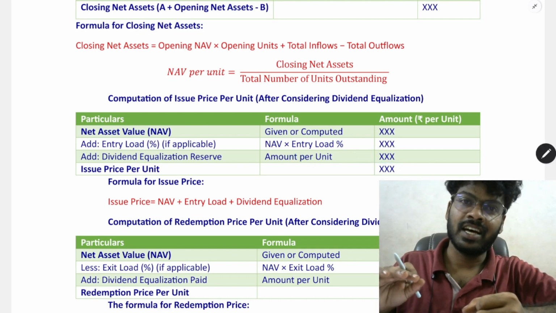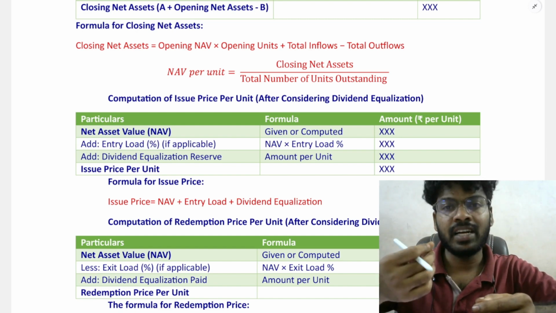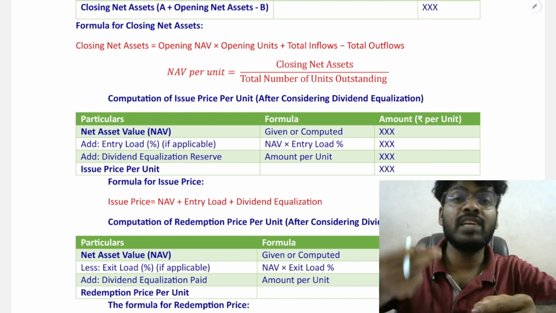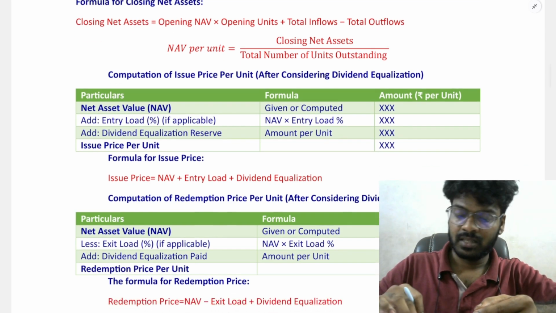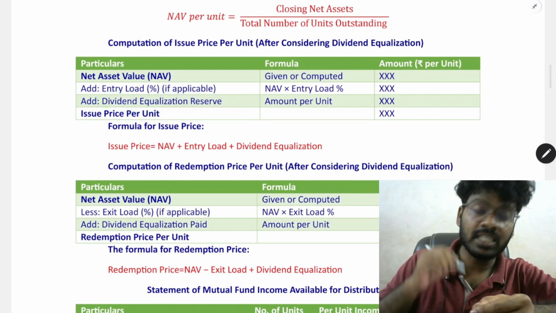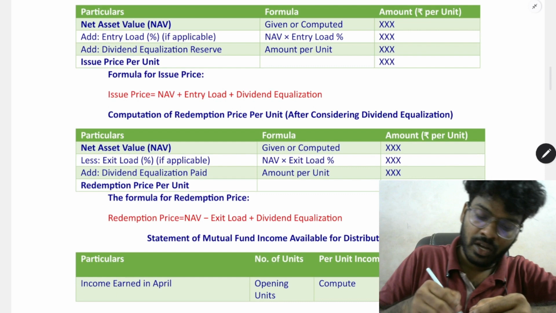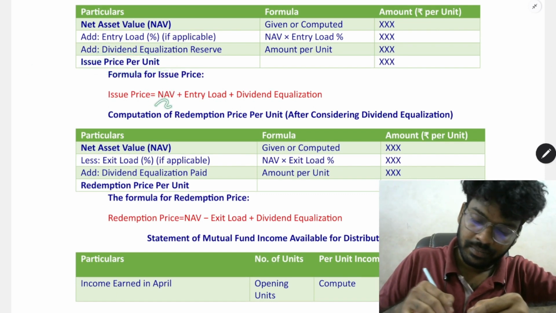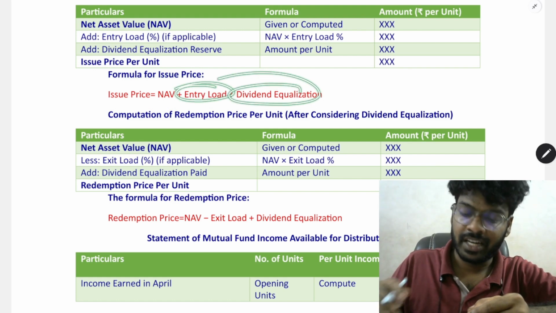If existing investors have an income of 1 rupee from the dividend, the same amount the new investor also brings to the mutual fund. That is, the dividend equalization reserve amount should be included in issue price. Okay, issue price per unit equals NAV plus entry load plus dividend equalization.